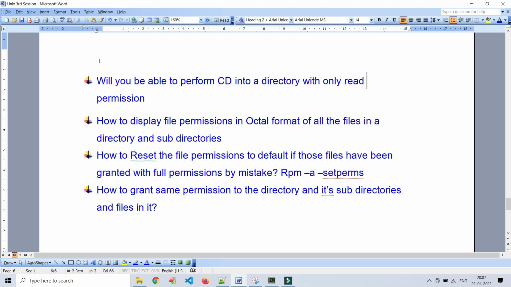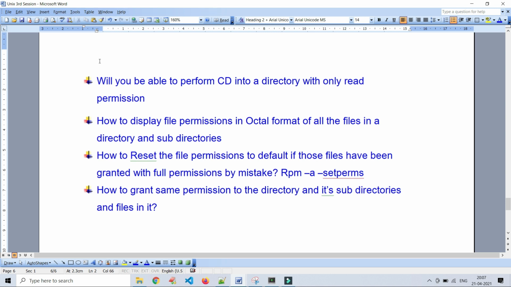If any one of you have the root user access to your system, please execute this rpm command with these parameters, and at last, after the set terms, give the file name or directory name. Either way, if it works or not, please let me know through your comments. Okay, thank you. Use rpm space -a space --setperms, and space file name. That is the answer.